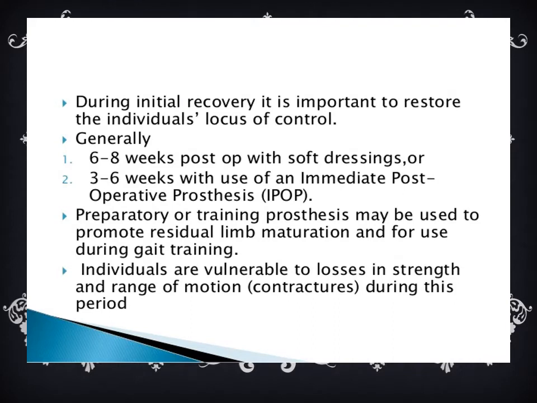During initial recovery, it is important to restore the individual's locus of control, generally 6 to 8 weeks post-op with soft dressings and 3 to 6 weeks with use of an immediate post-operative prosthesis. And preparatory or training prostheses may be used to promote residual limb maturation and for use during gait training. And the individuals are vulnerable to losses in strength and range of motion during this period.